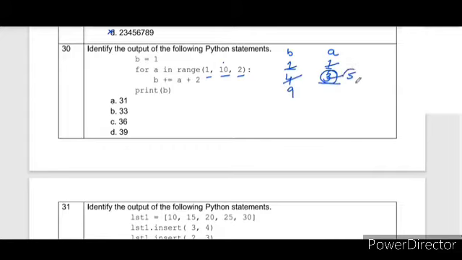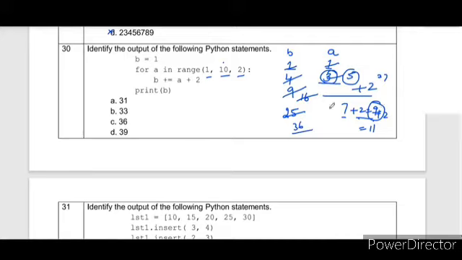Next time 5 will be the value of A. 5 plus 2 is 7, 9 plus 7 is 16. The new value of A will be 7. 7 plus 2 is 9, 16 plus 9 is 25. Then the value of A after one more step becomes 9. It will come inside. So 9 plus 2 will become 11, and 25 plus 11 will be 36.